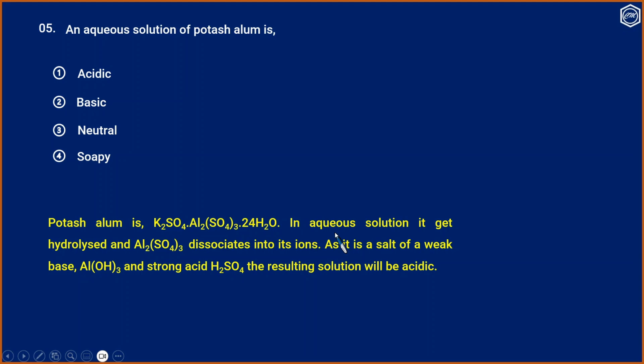In aqueous solution, it gets hydrolyzed and aluminum sulfate dissociates into its ions. As it is a salt of a weak base, aluminum hydroxide, and a strong acid, sulfuric acid, the resulting solution will be acidic. So the answer is option 1.